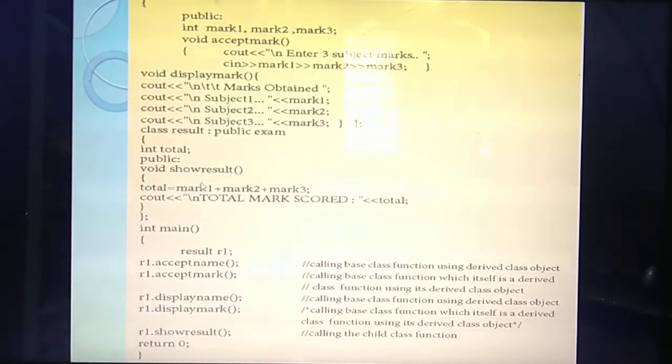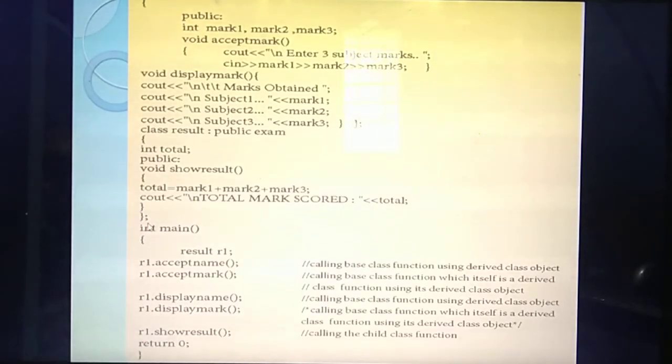Show result. Inside this, you have already entered the 3 marks. What are the marks? Mark 1, Mark 2 and Mark 3. So you are going to add Mark 1 plus Mark 2 plus Mark 3. Then you are giving the total marks score. You add and store the result in which variable? Total. So you need to call which variable now? Total. So up to this the class ends.